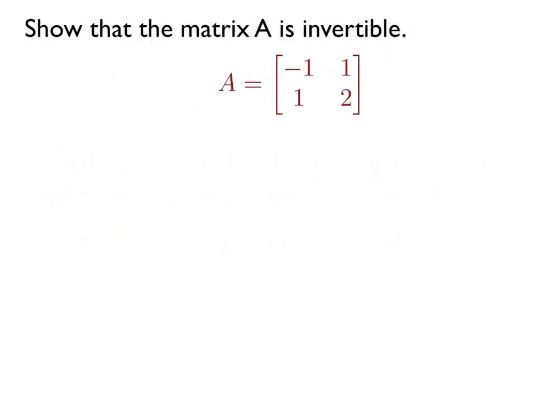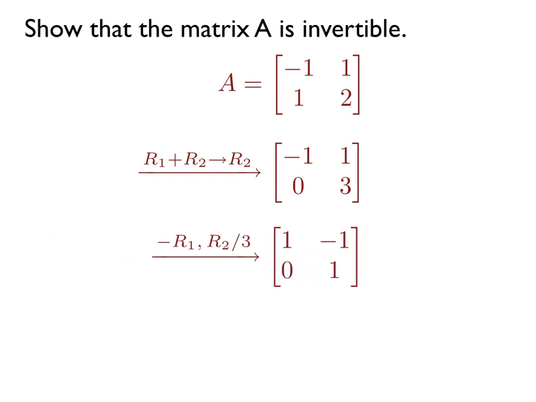Let's show that the matrix A is invertible, if A is equal to [-1, 1; 1, 2]. As our first elementary row operation, we'll combine rows 1 and 2, and that will become the new row 2, giving us -1, 1 as the first row and 0, 3 as the second row.